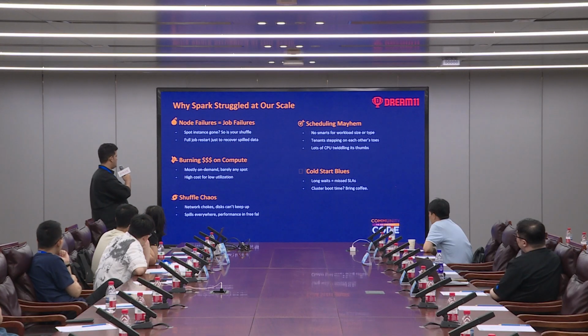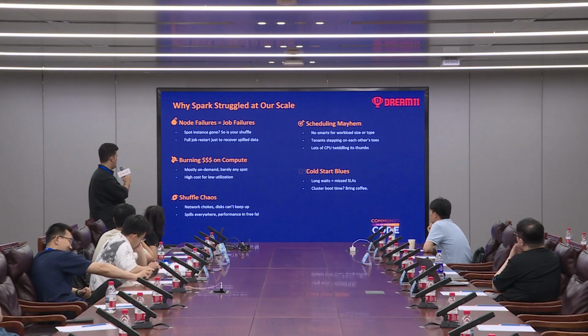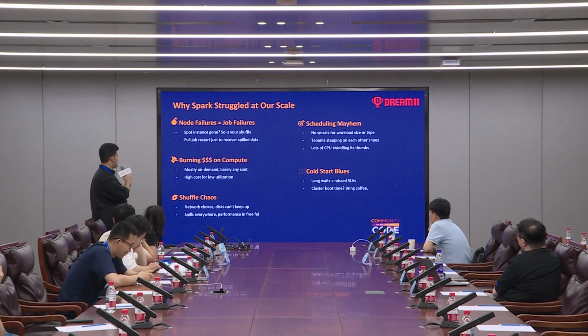When we started using spot instances to have a lesser cost footprint, we faced issues when there was a spot interruption: a lot of spill data or shuffle data was lost, and we had to retrigger the job again. During slow cluster creation times, a lot of SLA was missed, and that led to downstream impact. The major problem that we have faced is around shuffle, which involves network throughput, network throttling, and disks which are not able to keep up with the scale of shuffles that we're operating at.